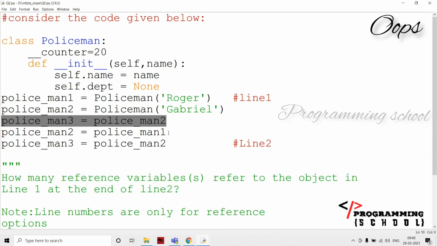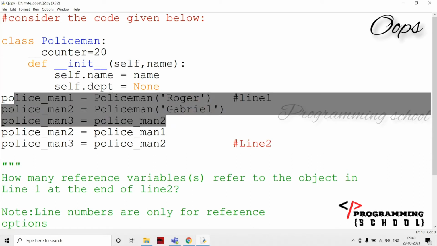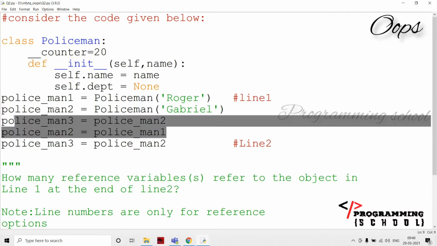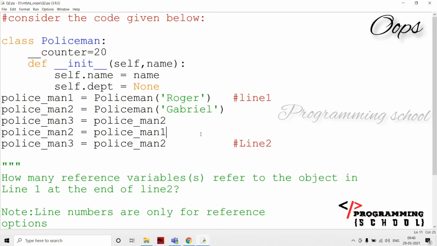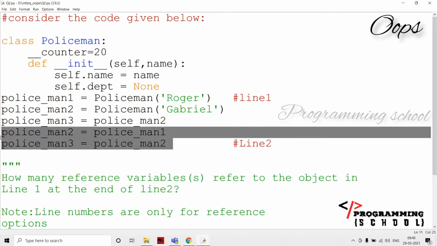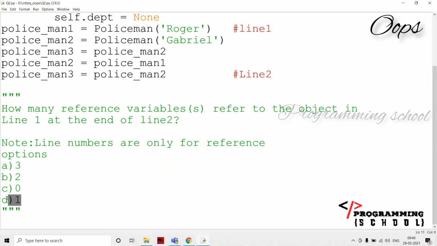Here also, at this line, there are only two reference variables. Policeman 2 is equal to policeman 1. That means now policeman 1 and 2 are the same, and 3 is different. Now there are two reference variables. Now 3 is also the same as 2, that means it is the same as 1. That means how many reference variables are there? There is only one reference variable. The option D is perfect.